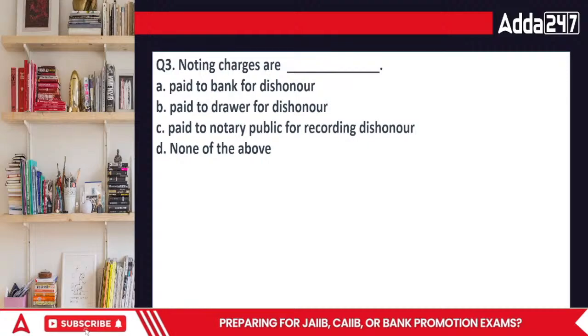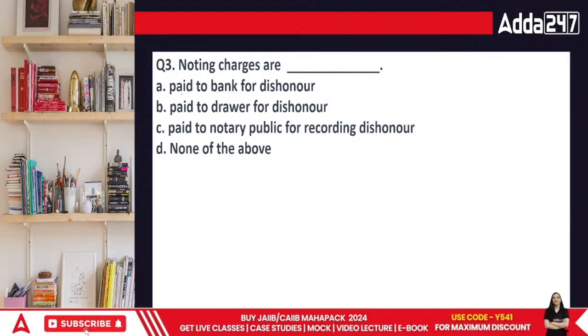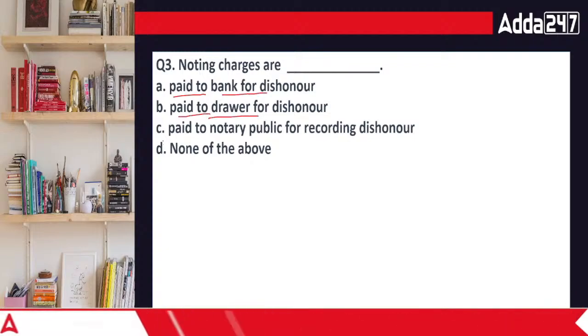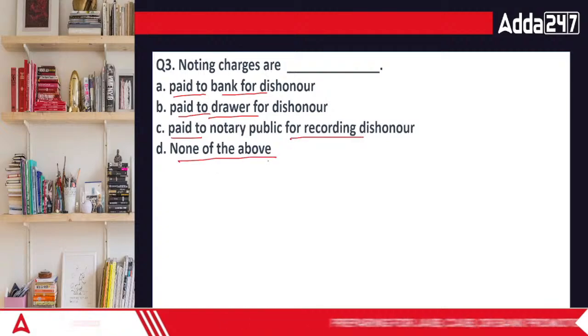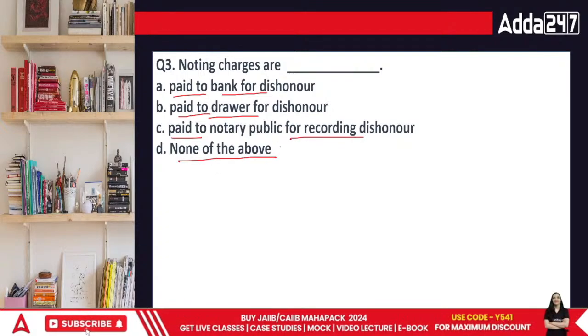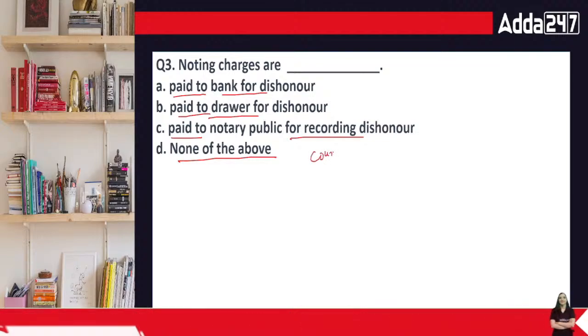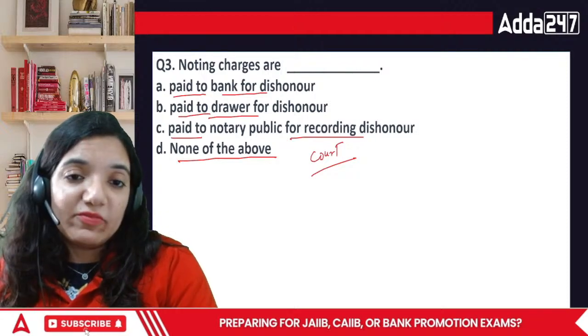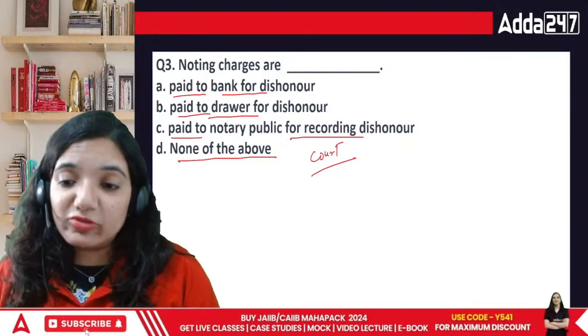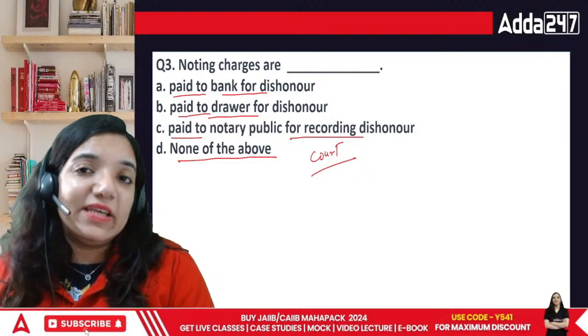Now, when we are talking about noting charges, is it paid to the bank for dishonor, paid to the drawer for dishonor, paid to the notary public for dishonor, or none of the above? In this case, it is paid to the notary, as we are getting it acknowledged that yes, the person was supposed to pay this much amount of money, but he hasn't paid.